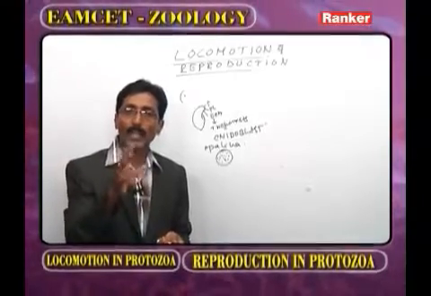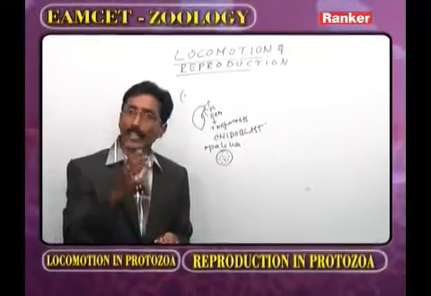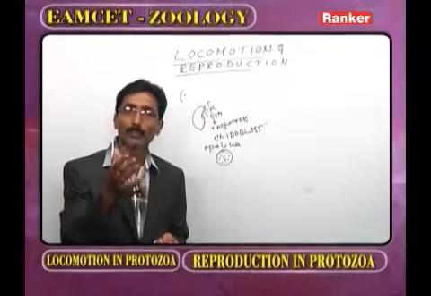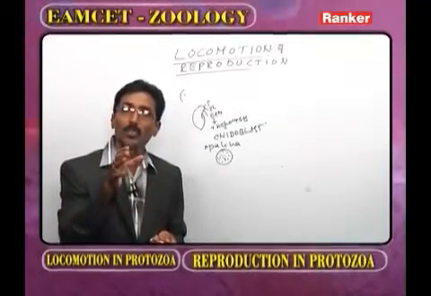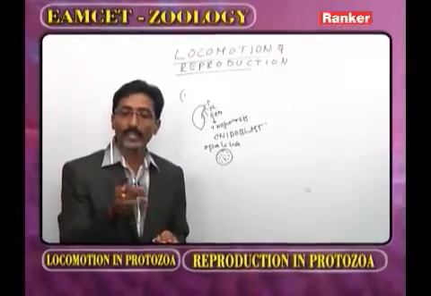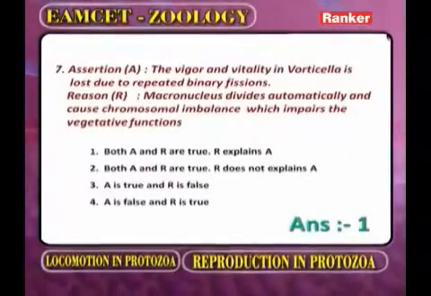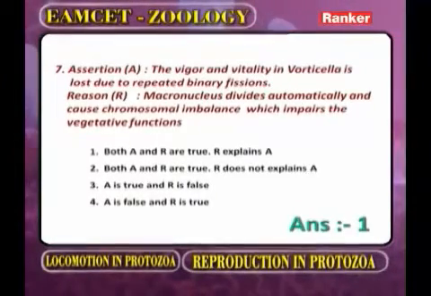That means the macronucleus is unable to perform its vegetative functions. Then the animal undergoes conjugation or sexual reproduction. So the assertion is 100% correct.